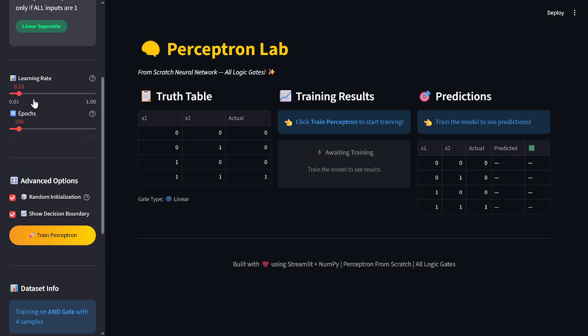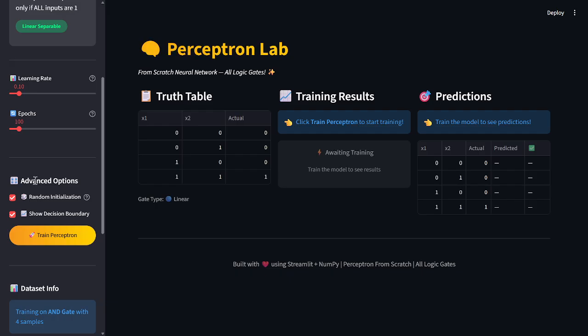The next parameter is epochs. An epoch means one complete pass through the entire training data set. For example, the AND gate has 4 training samples. If the perceptron processes all the 4 samples once, this is one epoch. If it is processed 10 times, that means 10 epochs, and higher epochs give the model more opportunities to learn.